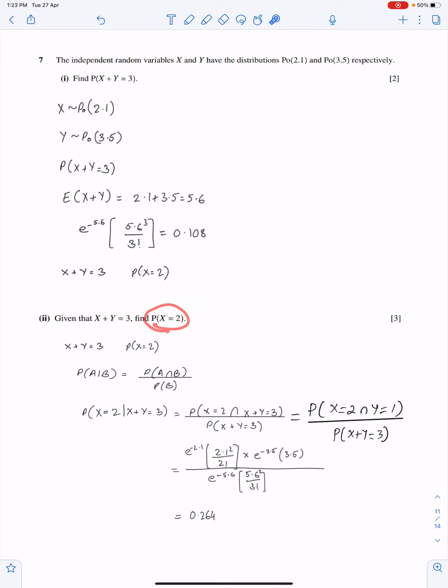Find x equals 2. So x plus y is 3 and x is 2, which means y must be 1, because their total must be 3. So this is the formula of conditional probability. Here is the formula. X should be 2 and y should be 1 because the total must be 3. So the probability of x equals 2 is here. Use the lambda of x, which is 2.1. For y equals 1 is here, and this is the answer of part 1, and this is the answer up to 3 significant figures.